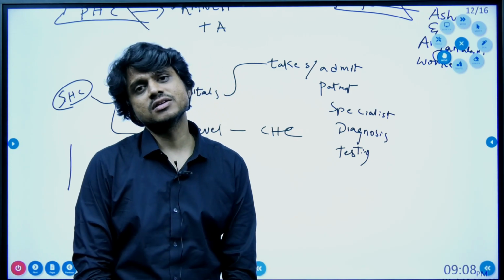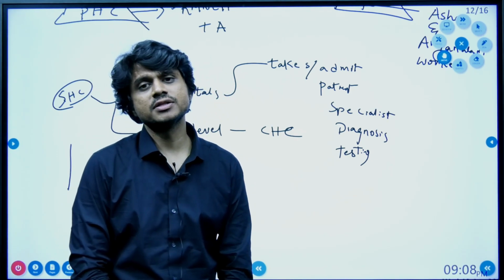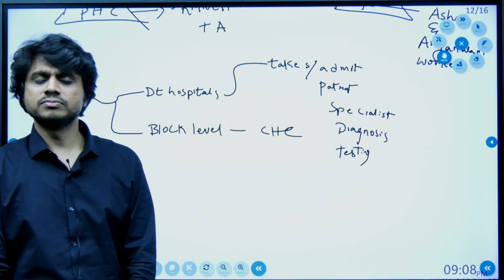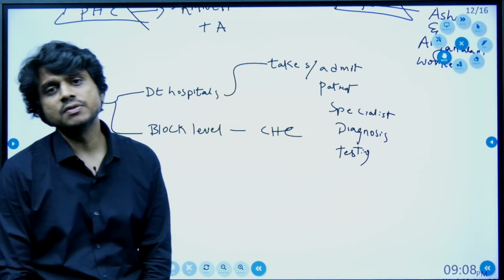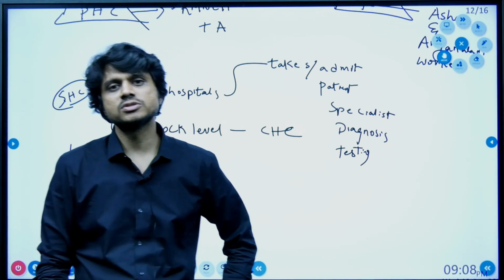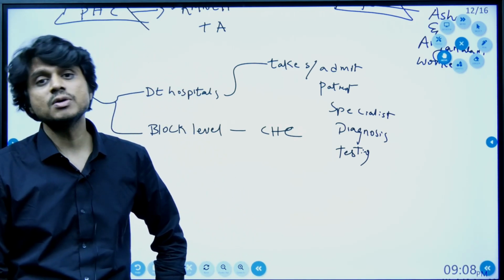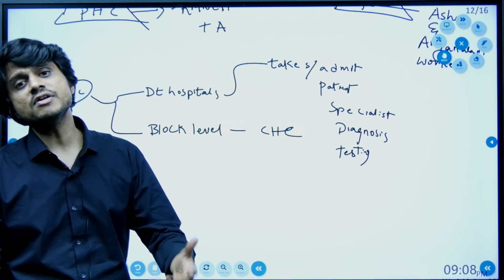Because of these reasons, since the government cannot participate in the tertiary healthcare sector because it does not have the funds, the National Health Policy of 2017 envisages taking the help of private players through private participation.